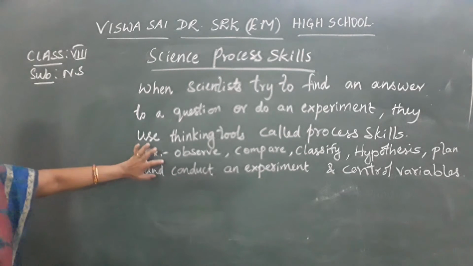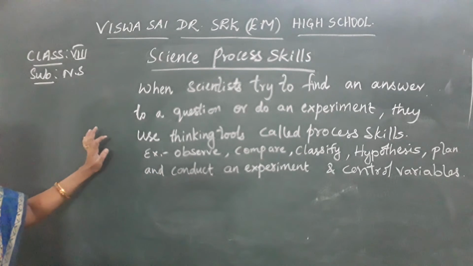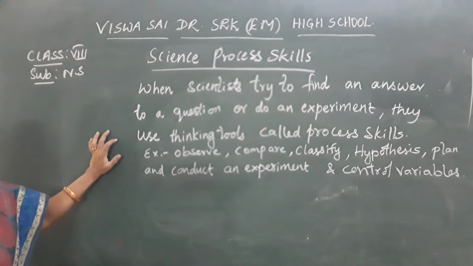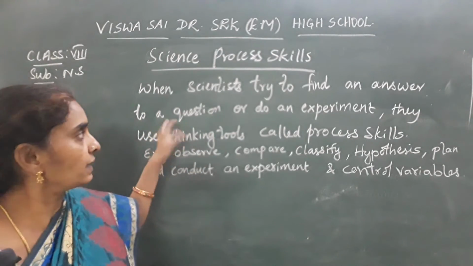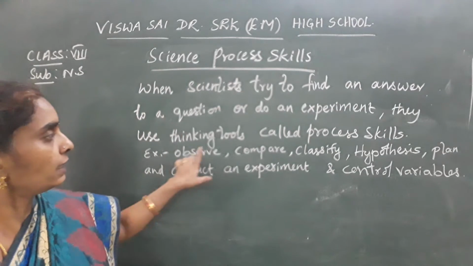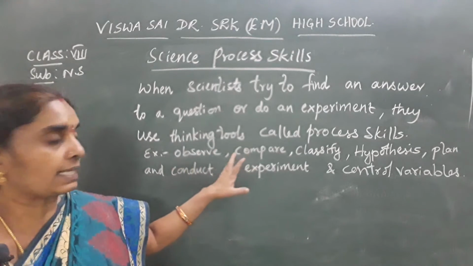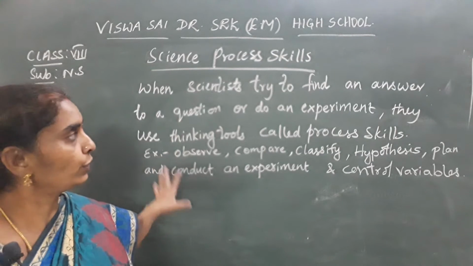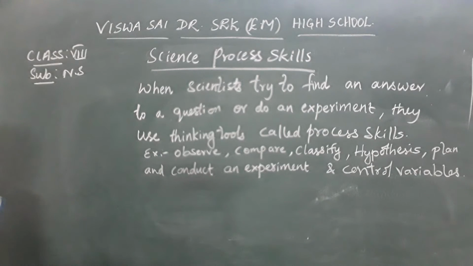While observing, as you know well, he observes nature and asks himself certain questions about the topic that arises. Then he compares with others. So how do they compare? By taking different examples, I'll tell you the process skills that scientists use. Okay children, first you write down this, and the question that arises here is,